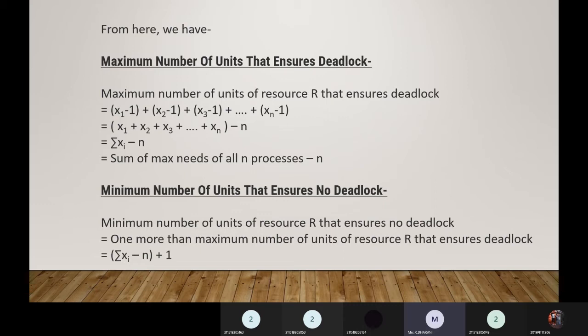Okay, so the maximum number of units that ensures no deadlock. See, if the number of units is the sum of maximum needs of all processes minus n, it means deadlock is there. Now the maximum number of units of R that ensures no deadlock is equivalent to one more than the maximum number of units of resource R that ensures deadlock. So summation of xi minus n plus 1. If it is more than that, that is, if the resources reach the sum of maximum needs minus n plus 1, then there will not be a deadlock.